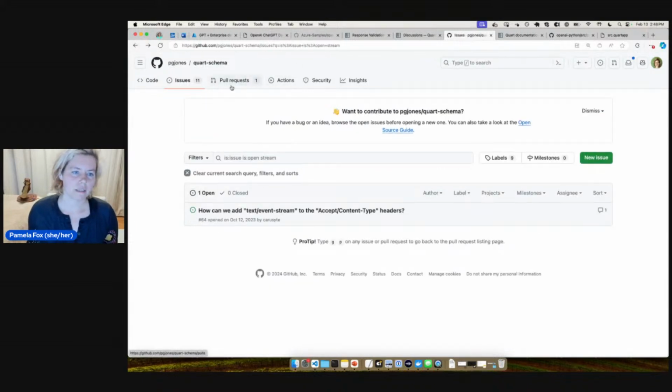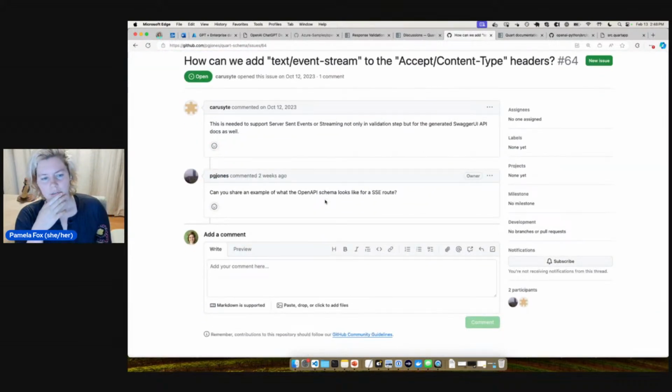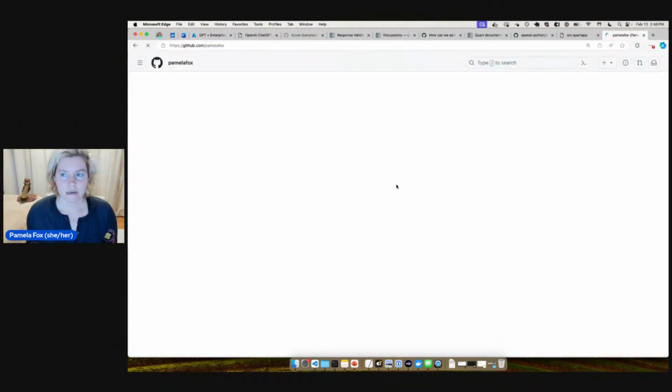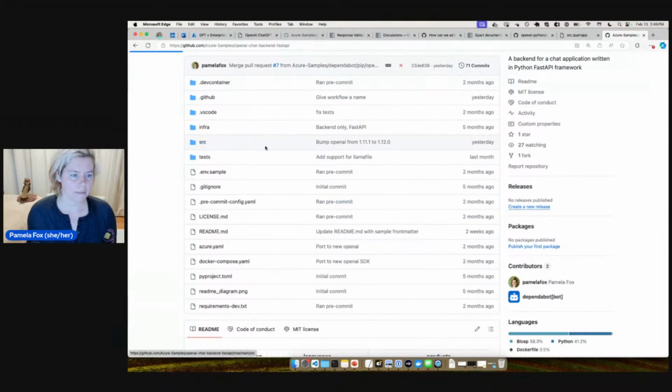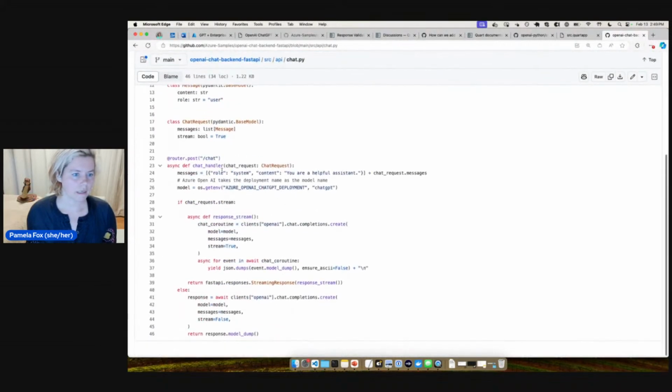what I'm doing. So it's true that for server sent events, it hasn't been formally documented what that looks like as an OpenAPI schema. But wait, let me look at my FastAPI version of this. So I've got similar code in FastAPI. And for FastAPI, I would have already had to document the response. You know what I did is I just went ahead and did not validate the response. That's certainly a way to do it.